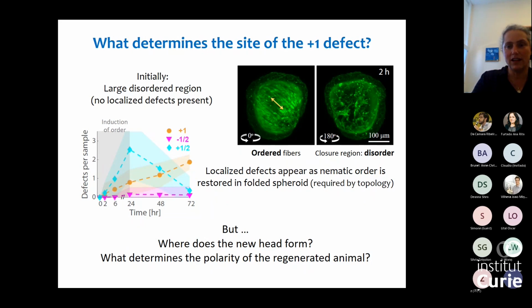Another thing I want to emphasize: if I sit on these fibers in this region where we have the inherited order, I will eventually find myself aligned with the axis of the regenerated animal. These fibers will remain stable throughout the process, and eventually will line up with the body axis of the regenerated animal. But the fibers themselves are likely nematic. They're not polar, so the polarity does not come from the fibers themselves.